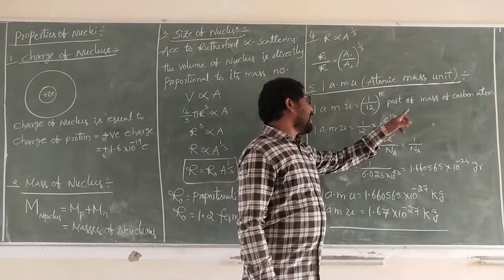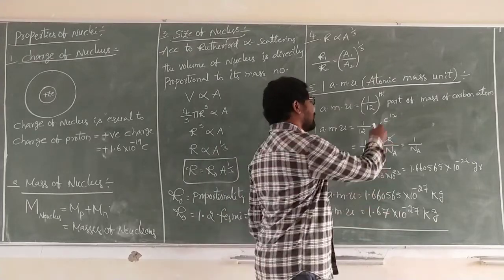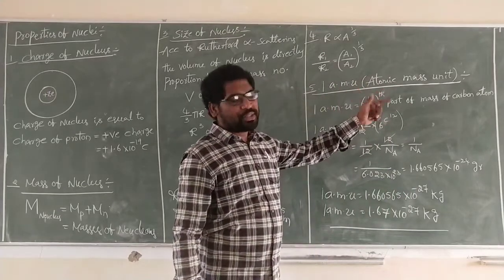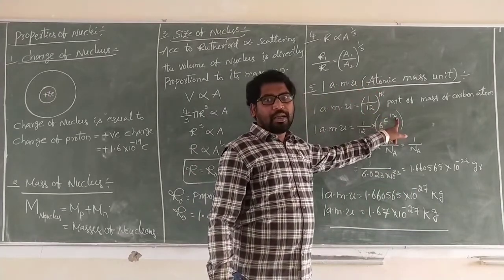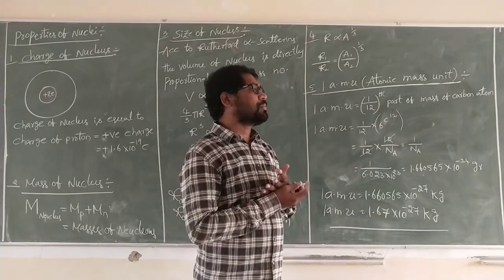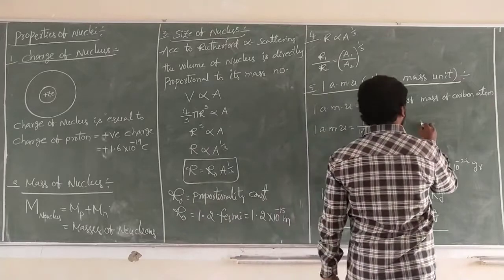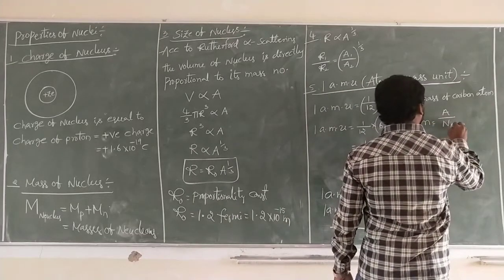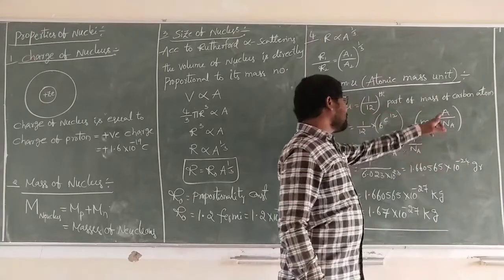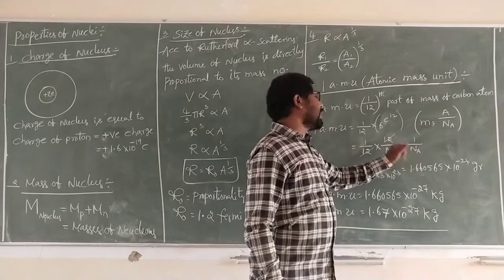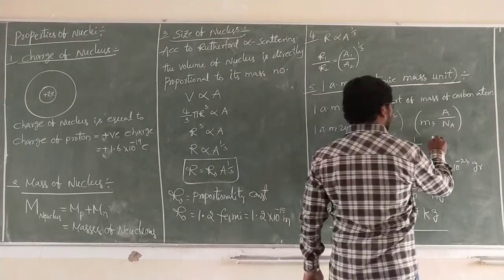Here, for the carbon atom, we have taken the mass. Mass is equal to mass number by Avogadro's number. What is the mass number? 12. What is Avogadro's number? 6.023 into 10 power 23. So the name is Avogadro's number.